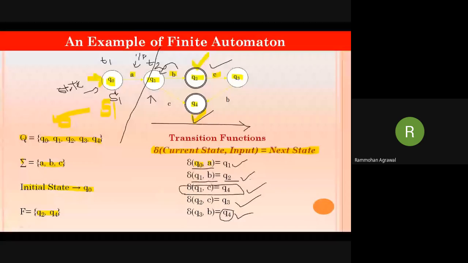Okay, so this is an example of a finite automaton in which we are capable of defining capital letter M, which is a tuple of 5 elements, that is, 5 tuples. First, capital letter Q is the total number of states present in the system.